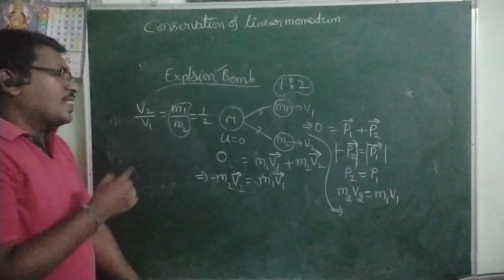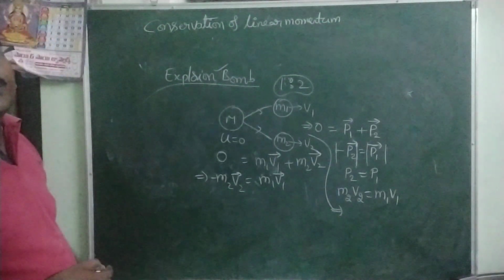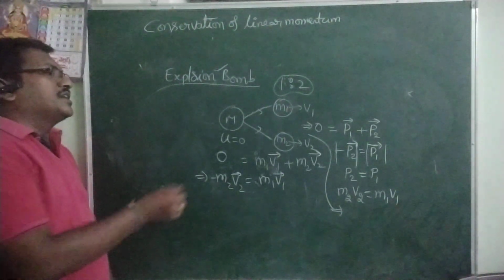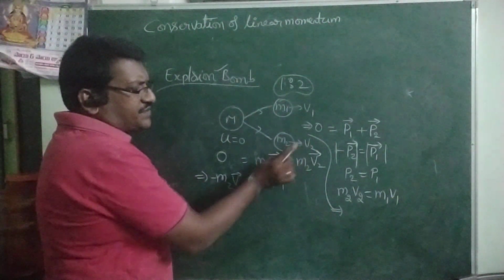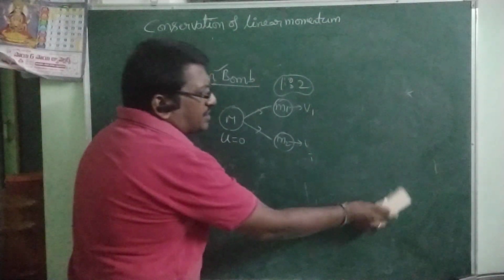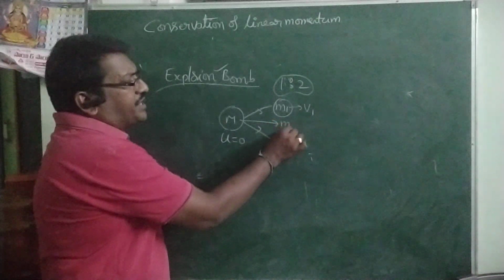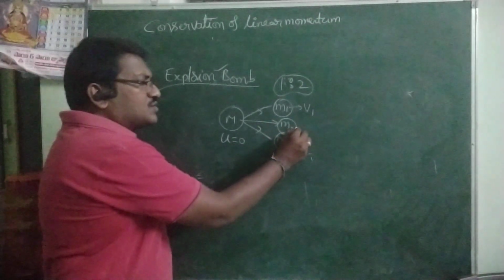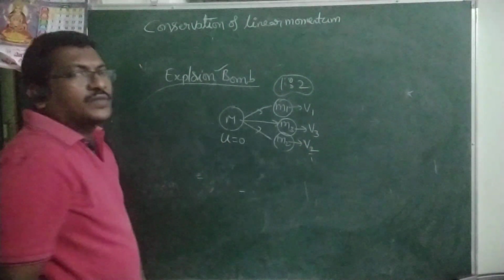For example, a bomb exploded into three pieces. In that case, same M1, M2, first piece velocity V1, second piece velocity V2. Take one more piece now. We don't know in what direction they can travel. Just taking one more piece, I am taking it as M3, and the velocity of this piece I am taking as V3.